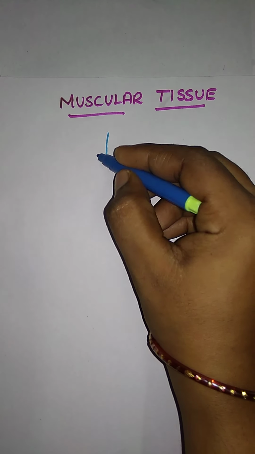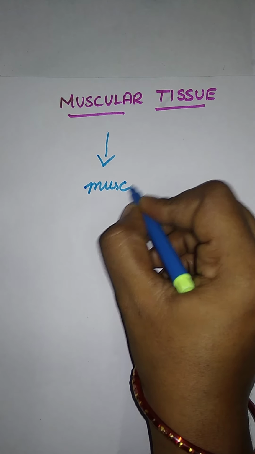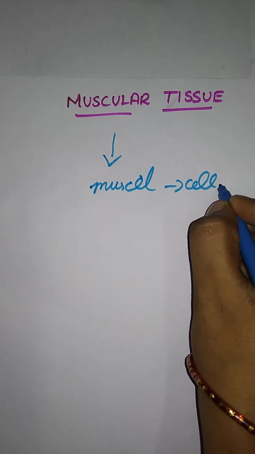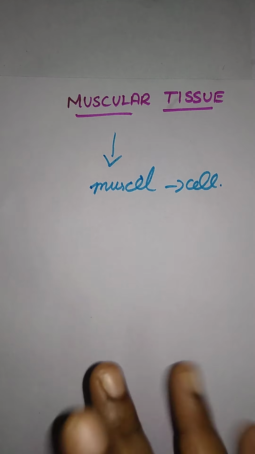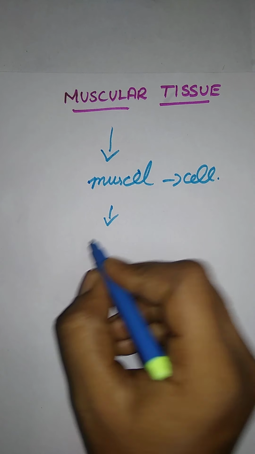So muscles are made up of what? The muscle cells. Here in a muscle cell, we already know that stretch is given to the muscle cell due to the contraction phase and relaxation phase. They contract and relax when a movement is given to the muscles. So here, a major part is contractile tissue. What is a major part here?